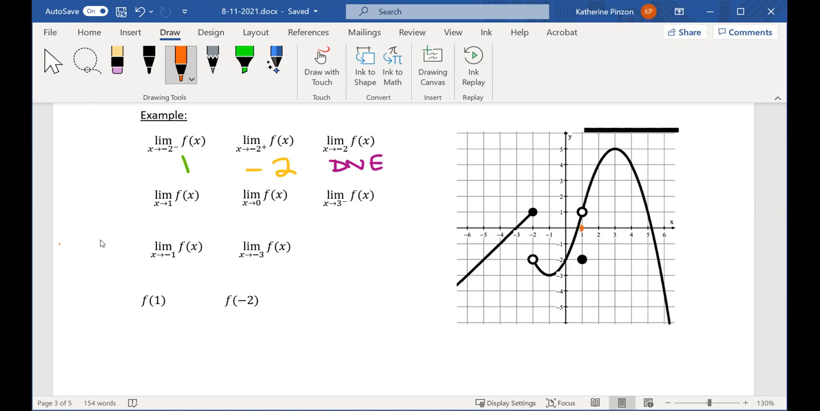Look, here's 1. I'm coming from the left of 1 and the right of 1. They're both approaching that hole. Do I care that there's a hole there? No, I only care that those two sides are going to the same place and that they're meeting together. The hole doesn't matter at all.